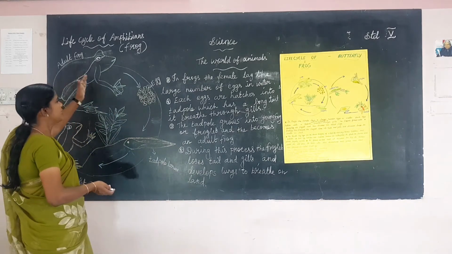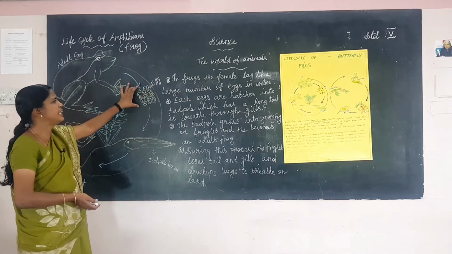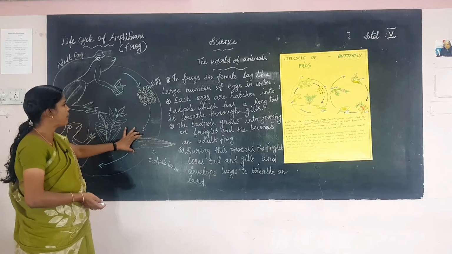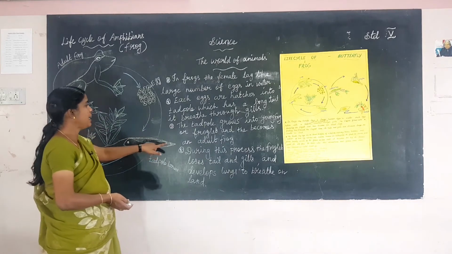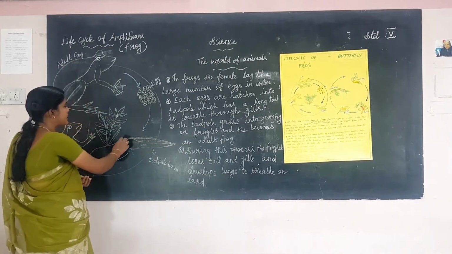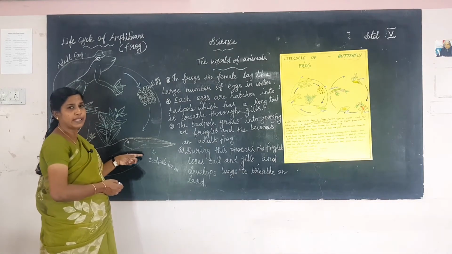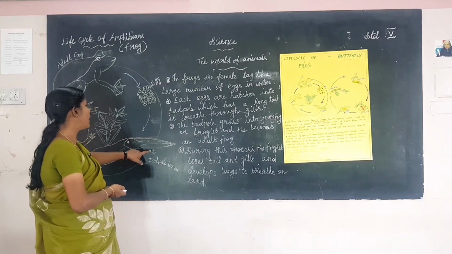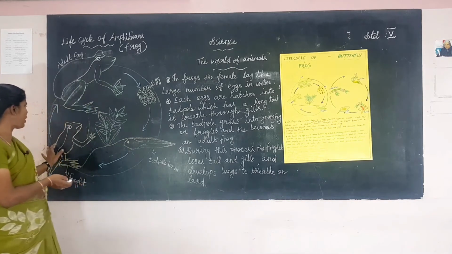First, listen. In frogs the female lays a large number of eggs in water. Each egg hatches into a tadpole, which has a long tail. It breathes through the gills. The respiratory organ is the gills. The tadpole is used to breathing through gills. The tadpole grows into the young frog or froglet. This name is the young frog or froglet.